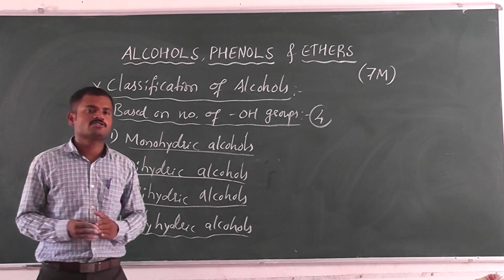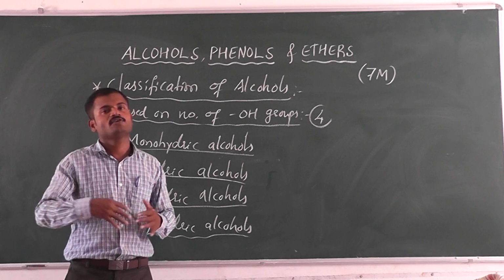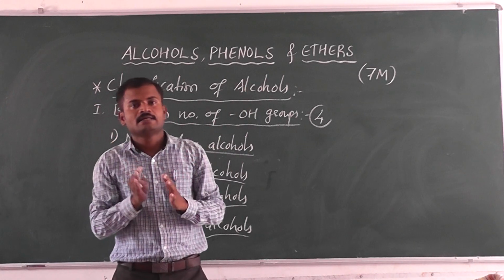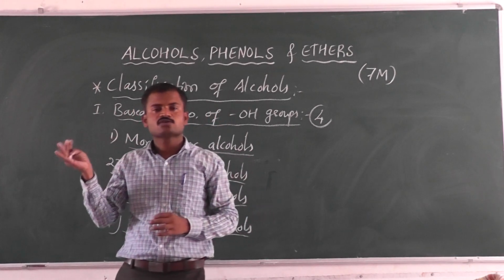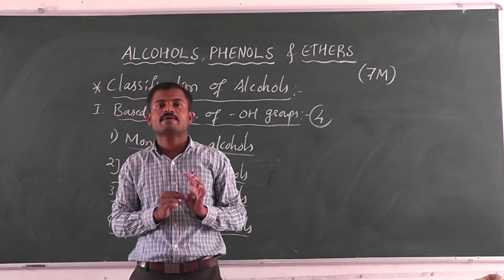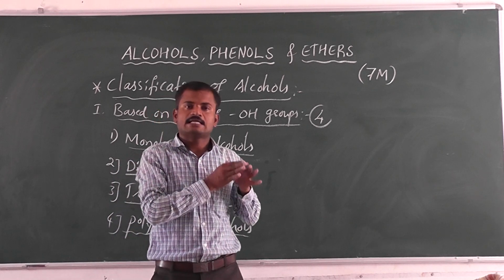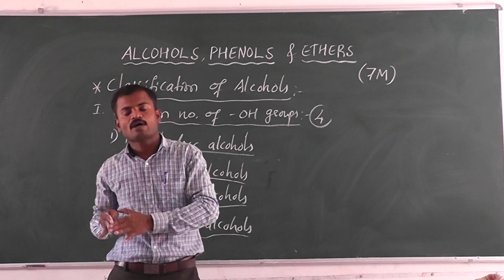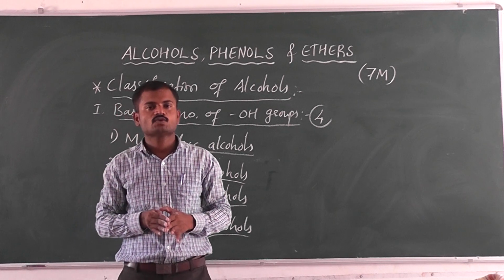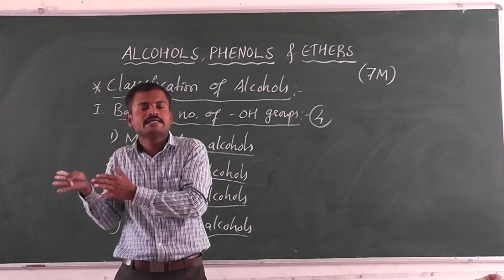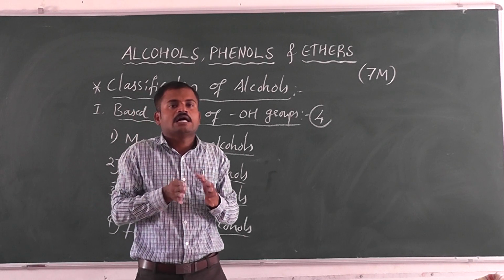If we classify based on hybridization, again there are 2 types. As we have studied in haloalkanes, there we studied sp3 hybridized carbon atom and then sp2 hybridized carbon atom. Here also we are studying sp3 and sp2 hybridized carbon atoms. So you have to just link it. As we have studied in haloalkanes, it is similar in alcohols.